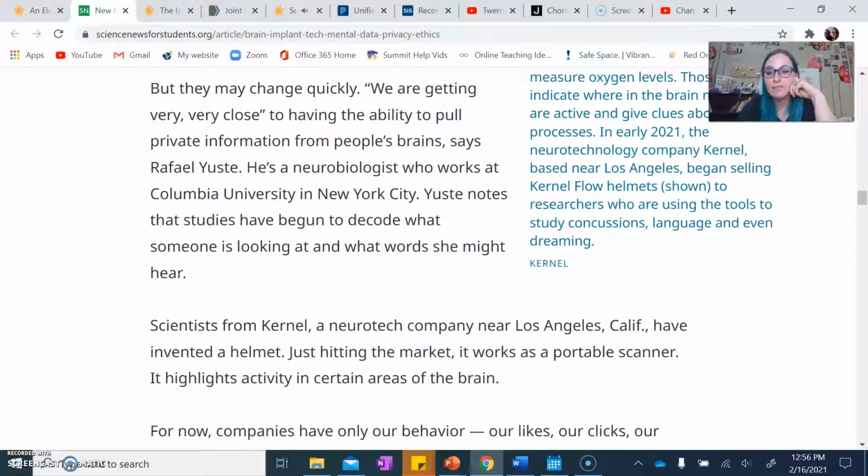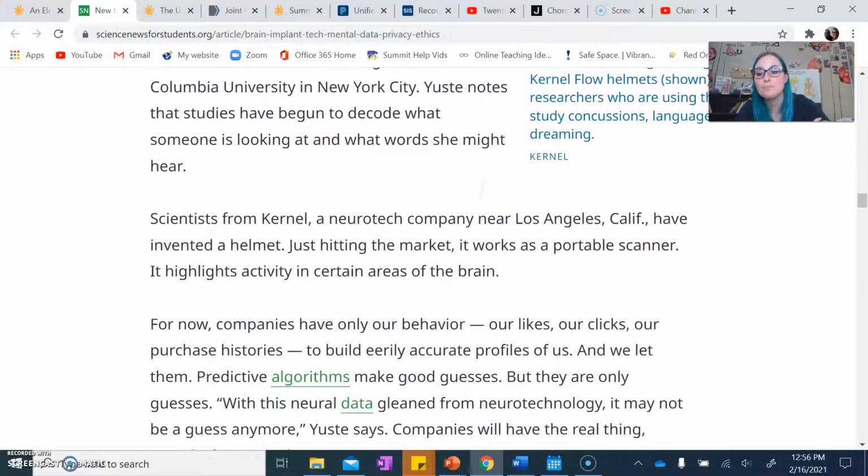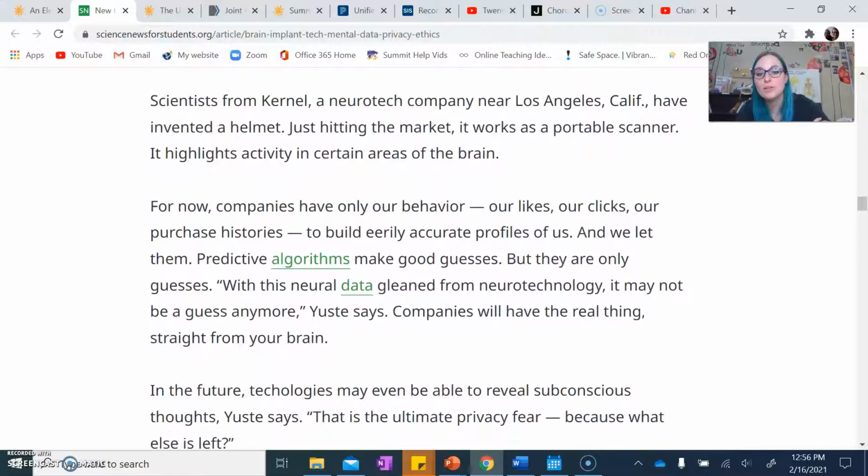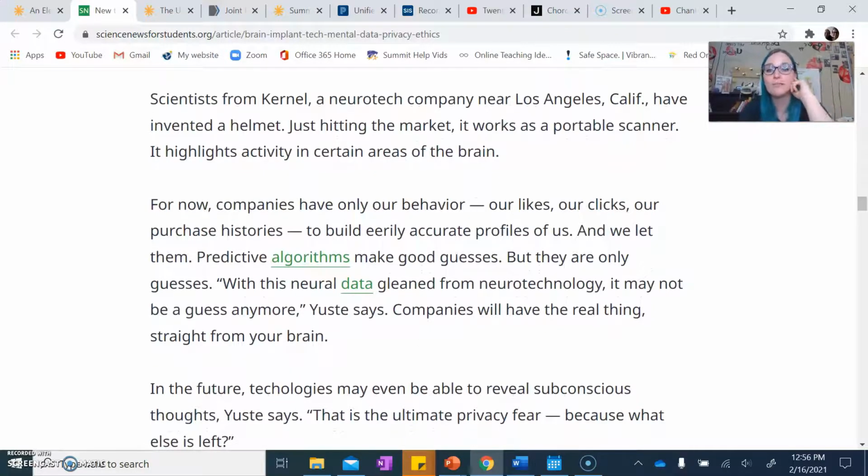"We are getting very, very close to having the ability to pull private information from people's brains," says Raphael Just. He's a neurobiologist who works at Columbia University in New York City. Just notes that studies have begun to decode what someone is looking at and what words she might hear. Scientists from Kernel, a neurotech company near Los Angeles, California, have invented a helmet. Just hitting the market, it works as a portable scanner. It highlights activity in certain areas of the brain.